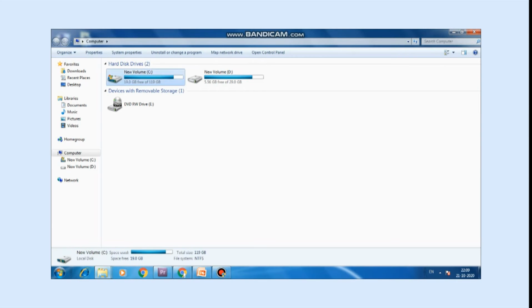This shows the partitions of the different hard disk drives in the computer. It may be 2 or 3 partitions. That is the storage of the hard disk. And the second one is devices with removable storage. This section shows removable storage devices, for example, pen drive, CD or flash drive, etc.